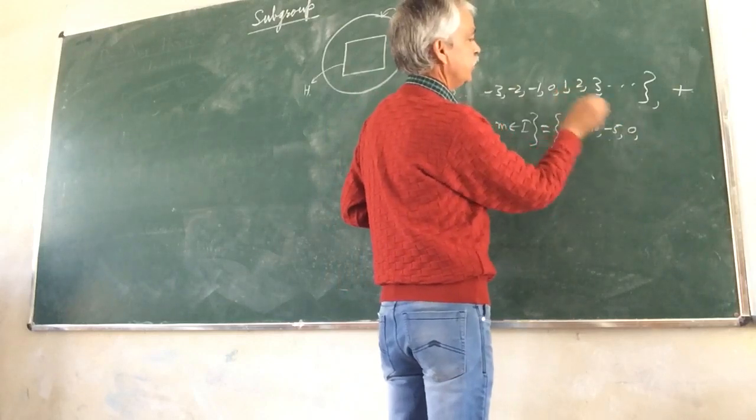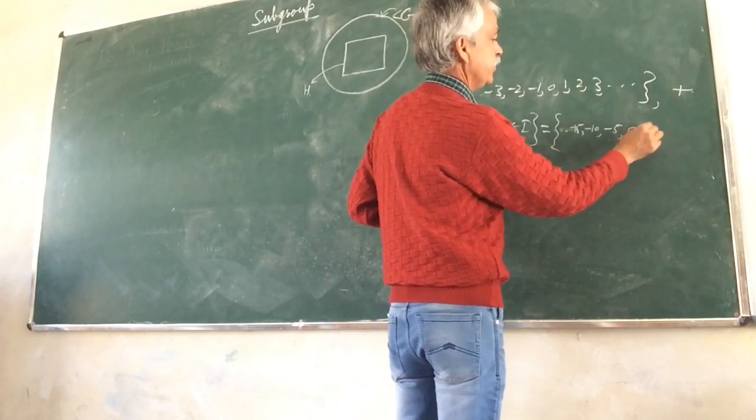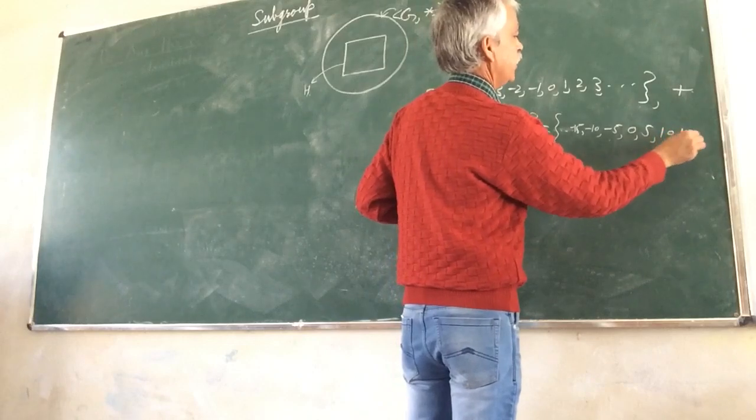Similarly, here multiple of 1 by 5 is 5, 10, 15, and so on.